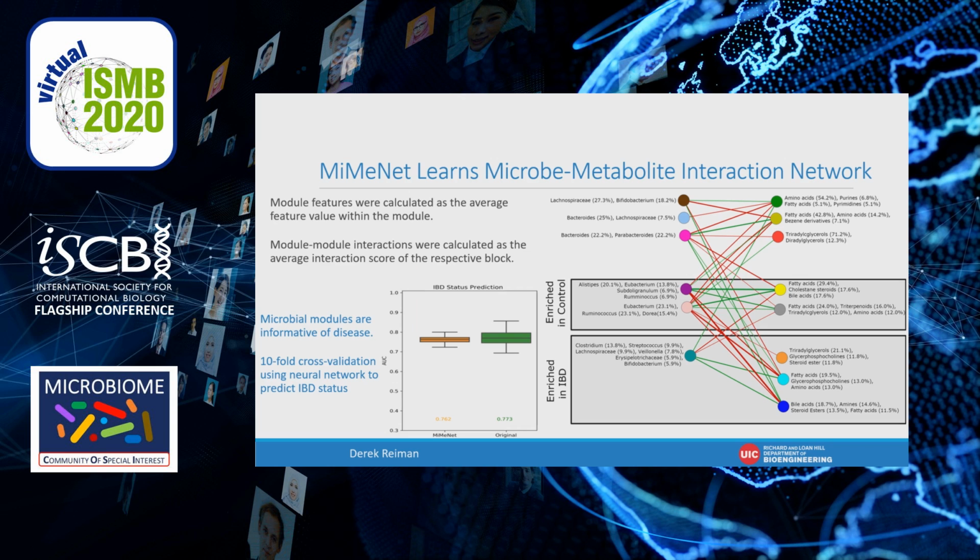In addition, we identify disease-related modules using Wilcoxon rank sum test, where a module's value is the average feature value of features within that module. We see that the disease-related modules include fatty acids, bile acids, and glycerophosphocholines, all of which have been shown to have significant impact in IBD. However, we also see interesting non-disease-related modules, such as the green module in the top right, which we believe to represent a large group of amino acids.